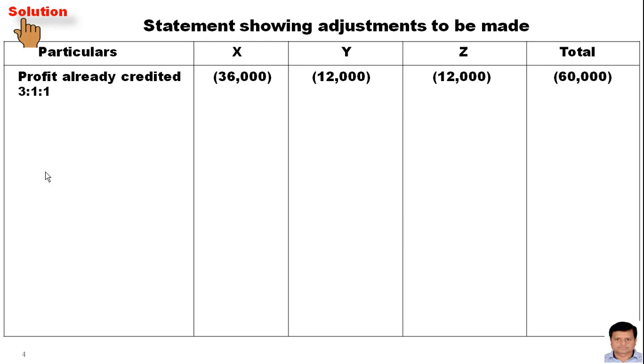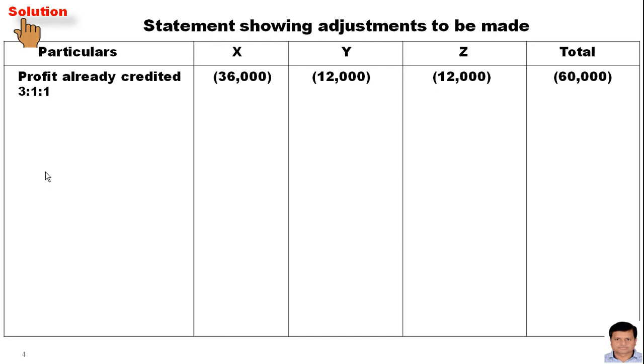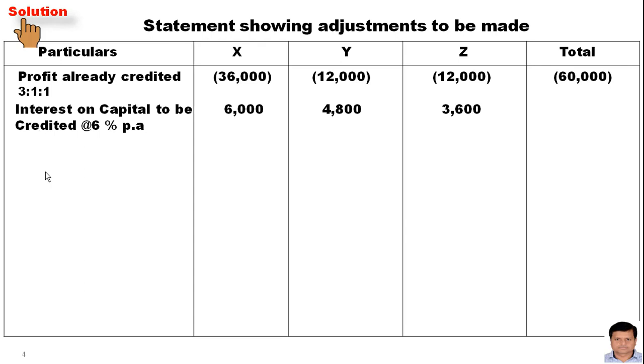Second one, interest on capital at the rate of 6% per annum. So we need to add this amount because it was not done in the past. So interest on capital to be created at the rate of 6% per annum: 6,000 for X, 4,800 for Y and 3,600 for Z. The total is 14,400.